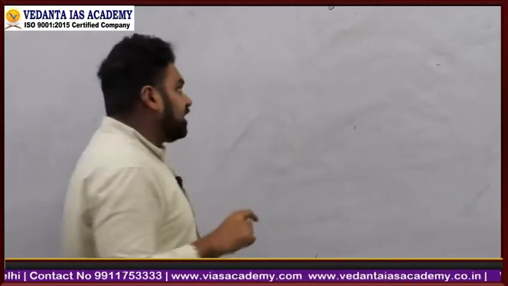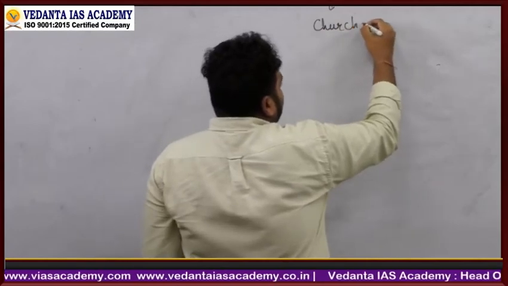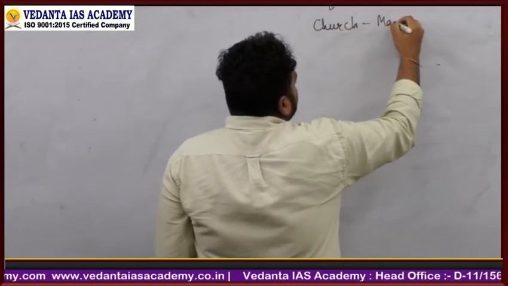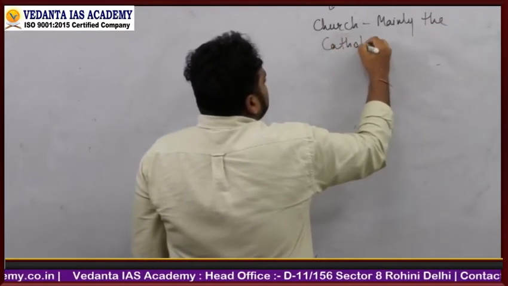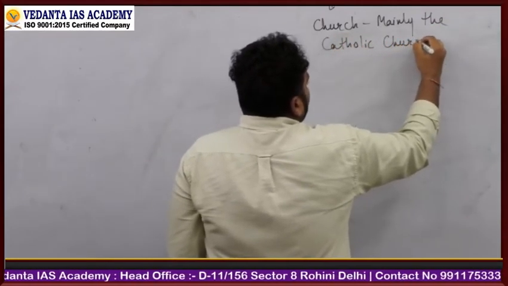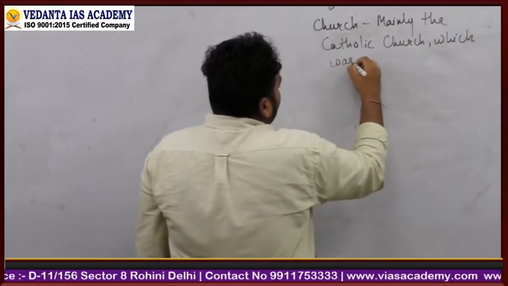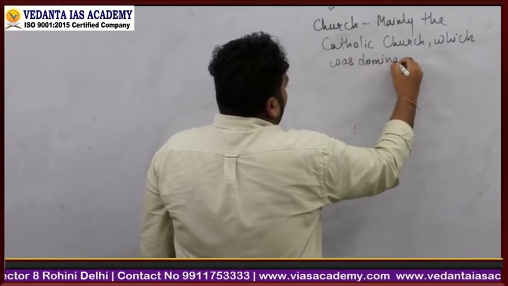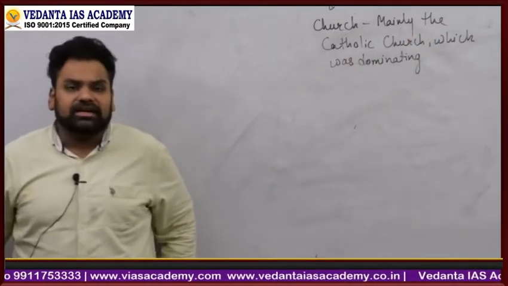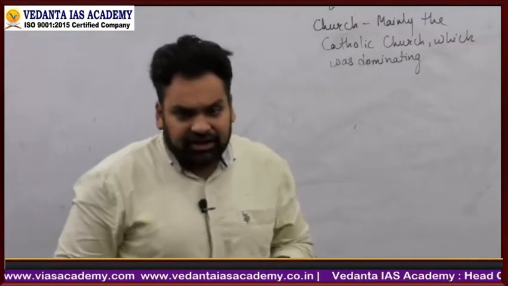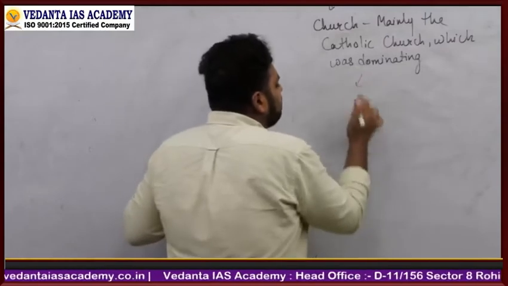At the same time, what was also happening in the society was that the church, mainly the Catholic Church, was dominating. Now what is the Catholic Church? It was dominating more on the evil aspect.